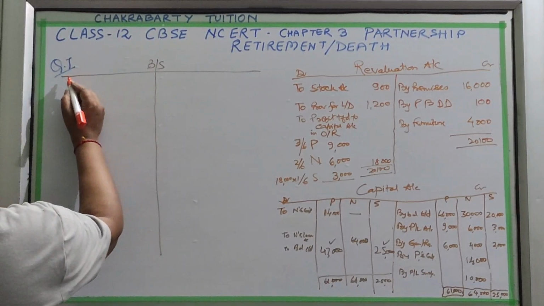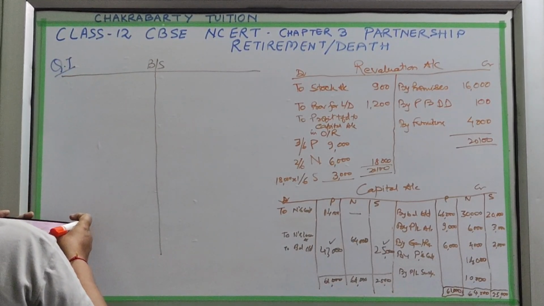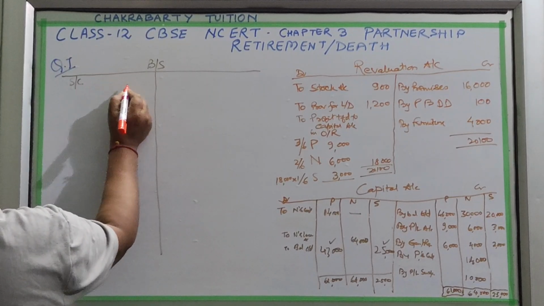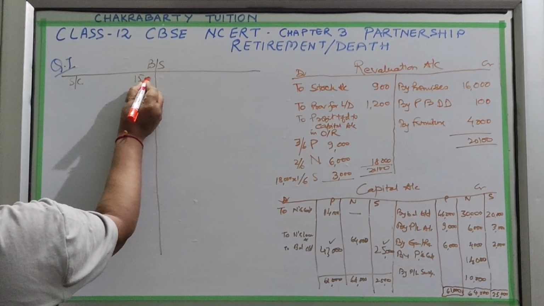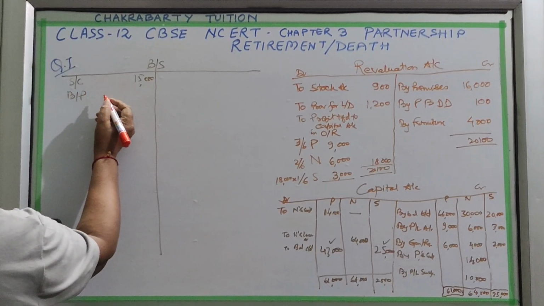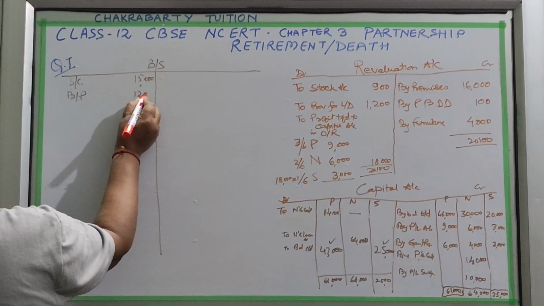So now the balance sheet. The general reserve we have already distributed. Sundry creditors we have not distributed, so 15,000 will come here. Then bills payable is 12,000.